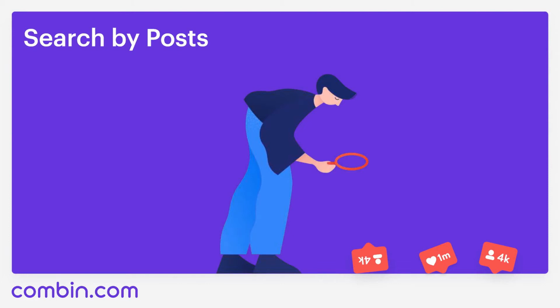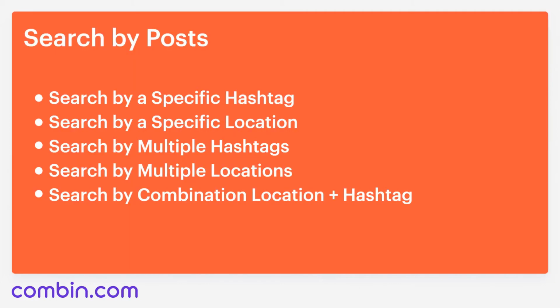There are 5 possibilities to organize a search here. You can either set a new search only by specific hashtag, or by multiple hashtags, or only by some specific location, or by multiple locations, and by combination hashtag plus location. Let me quickly show you each of them.